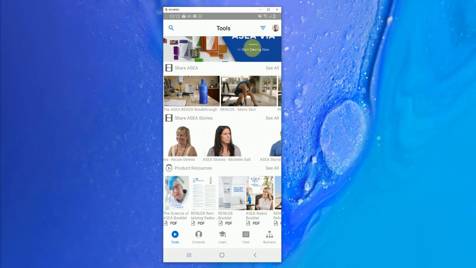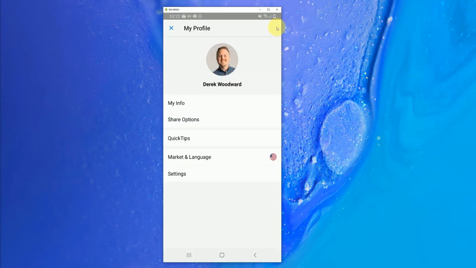That's the beauty of this app. It's a very, very clean app, and we want it to look good. So if you click here at the image at the top, or if you're on iPhone, you're going to want to click at that little circle down there at the bottom right. You're going to find an area called My Profile.